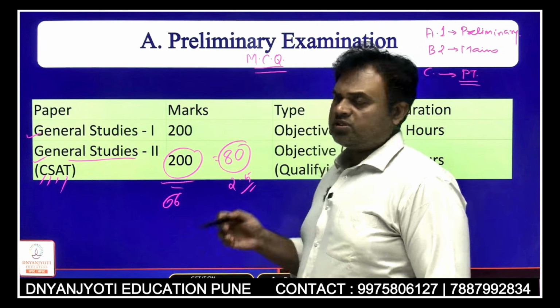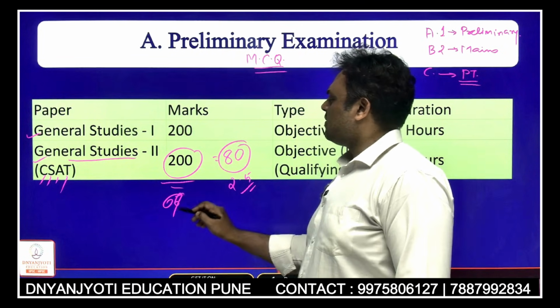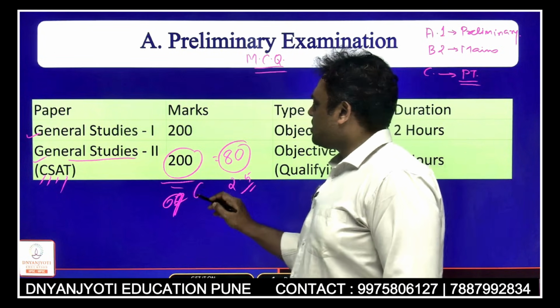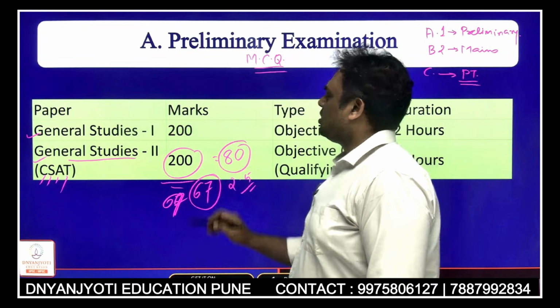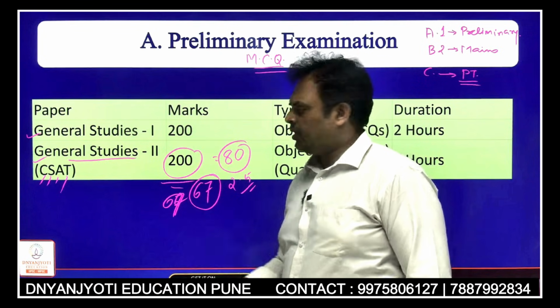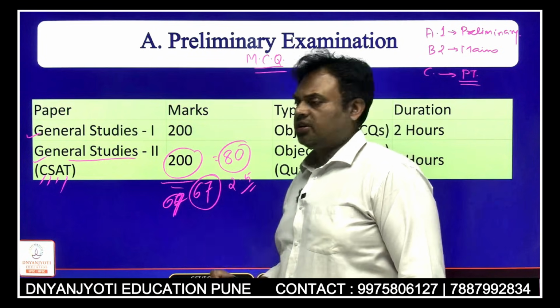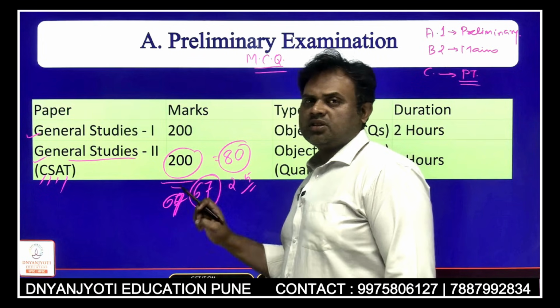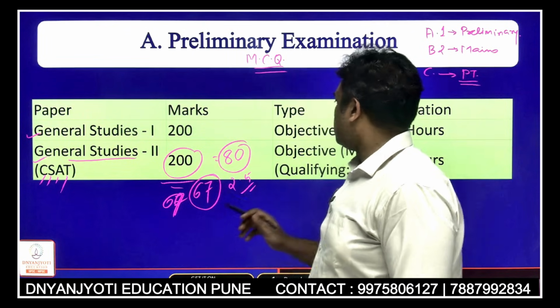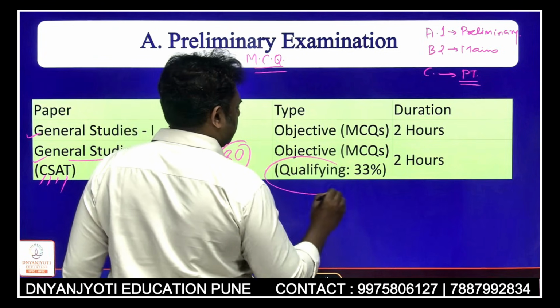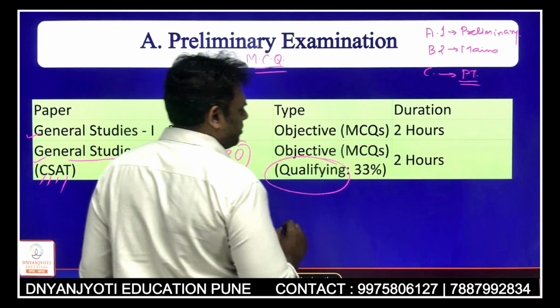you just have to get 66 marks. Once you get those 66 to 67 marks is what we can put the threshold at. Once you get the 67 marks, that's it, the work for this paper is done. Any marks above 67 are not going to be considered. You have to get a minimum 67 score, and therefore this paper is definitely going to be a qualifying paper. How do you qualify this paper?